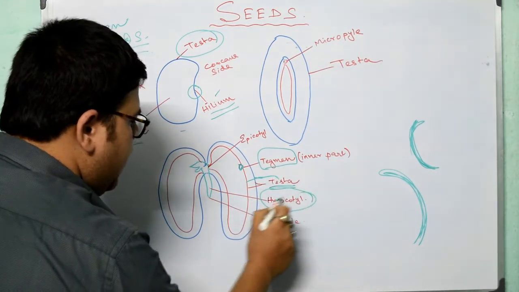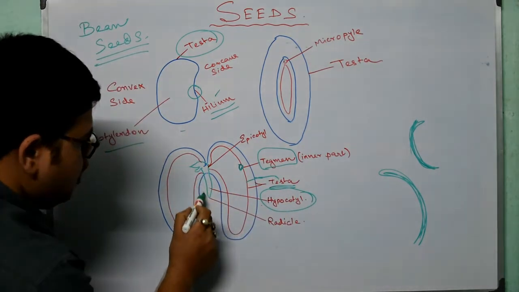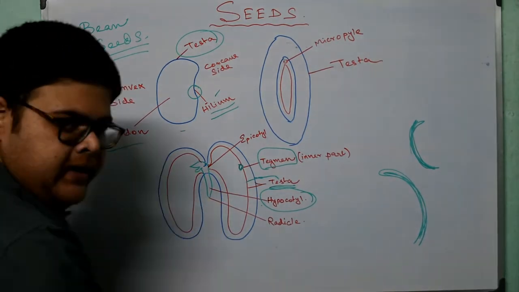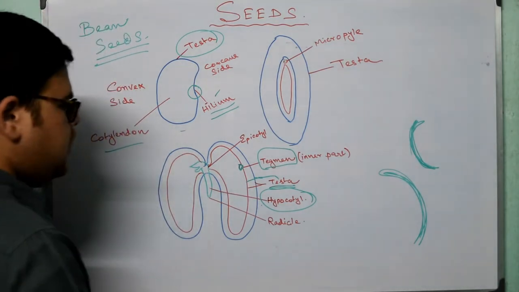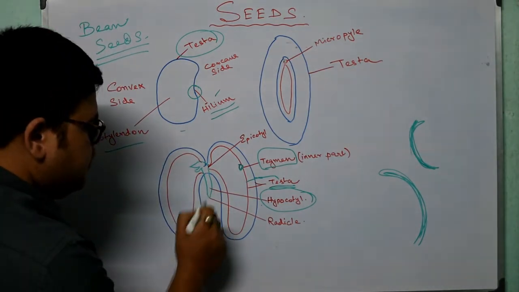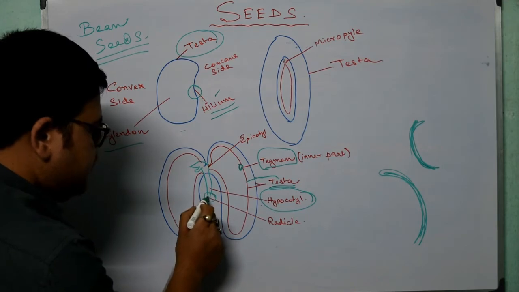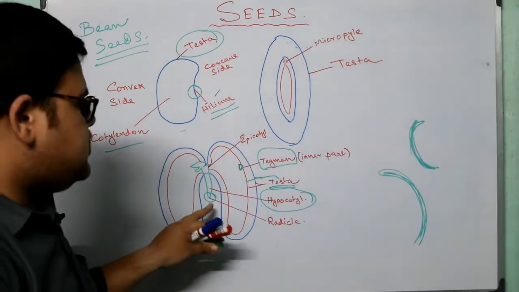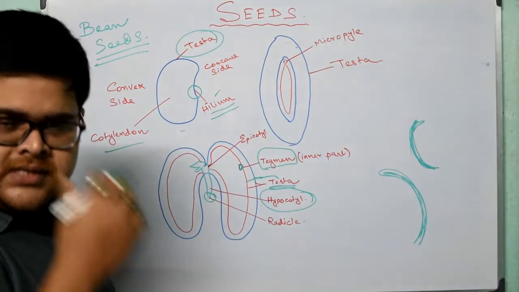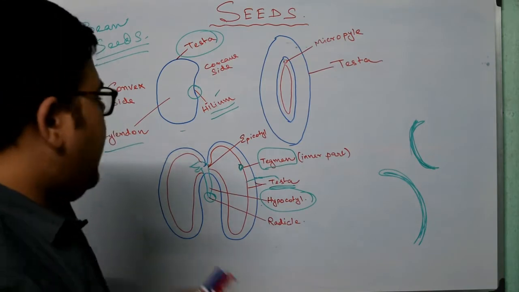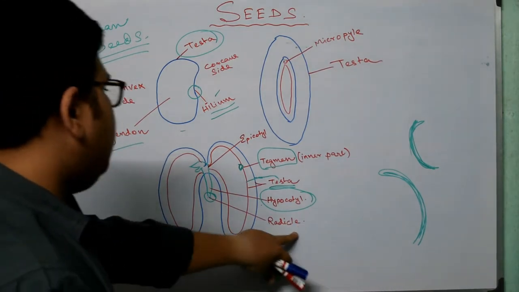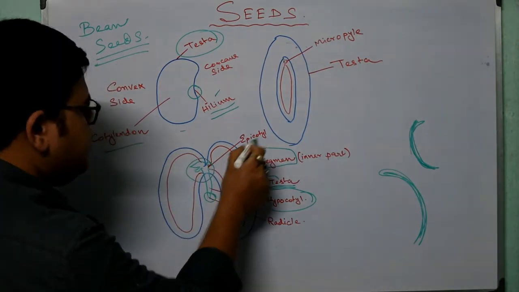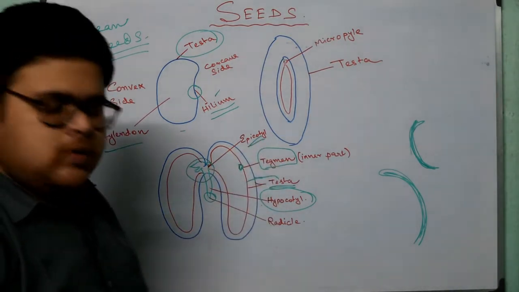What is hypocotyl? Hypocotyl is this green part which further germinates to a new plant. So this is called hypocotyl, and radicle is the tip. It is the tip which grows further, germinates and comes out of the seed and the soil as a new plant. And this part is known as epicotyl.